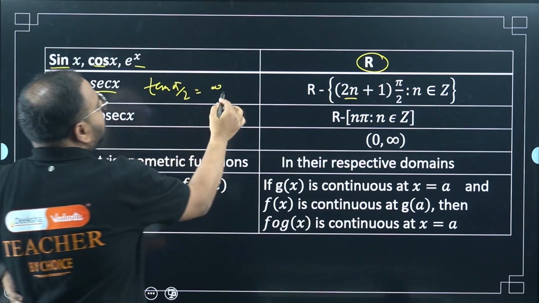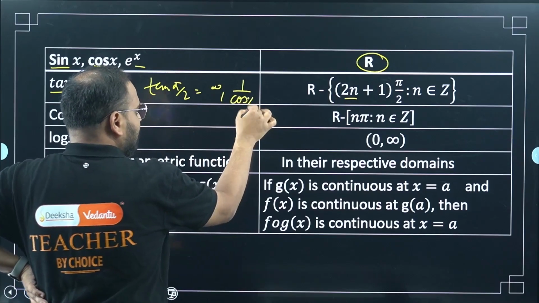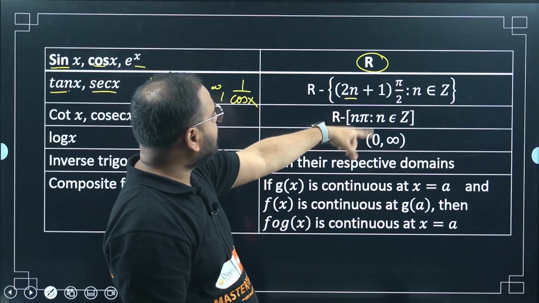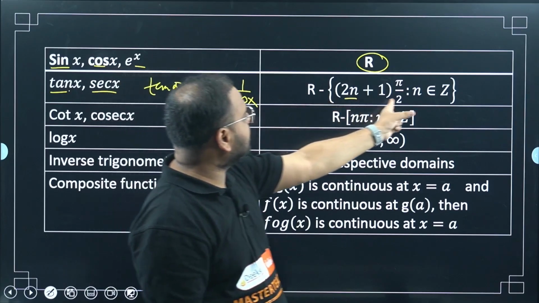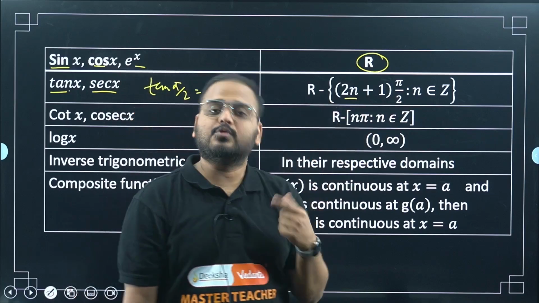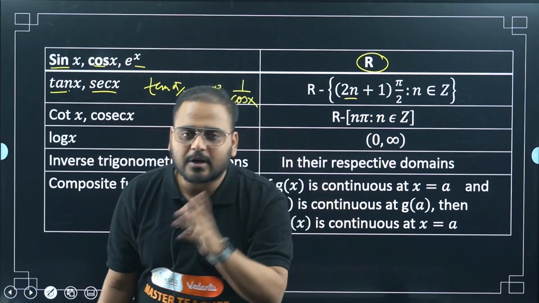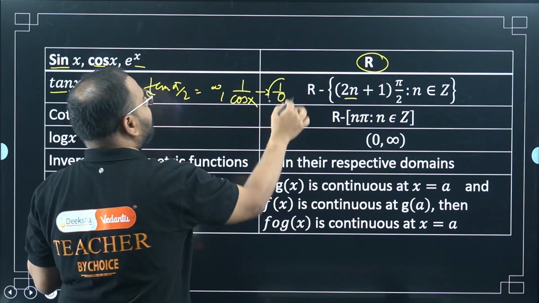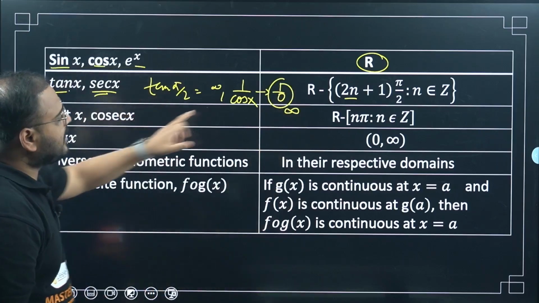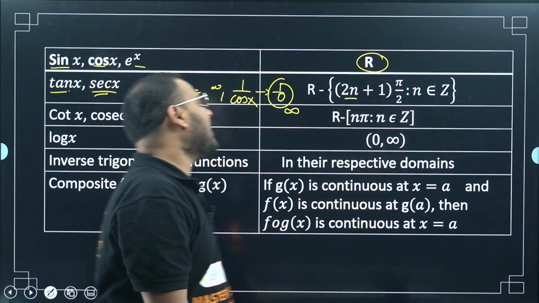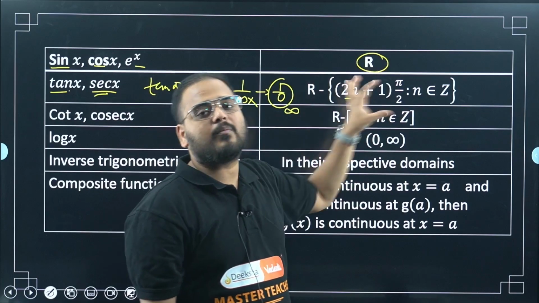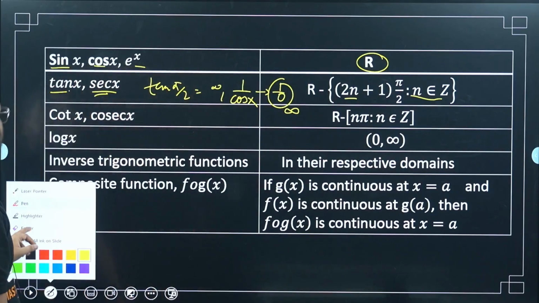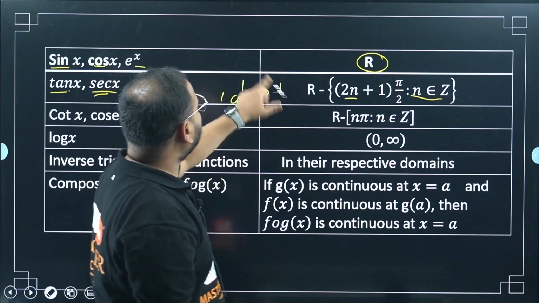Please check here. Same for sec x. What is sec x? It's 1 by cos x. Now what will happen to cos x at odd multiples? Please check here. At odd multiple, cos 90, cos 270. So cos pi by 2, cos 3 pi by 2, cos 5 pi by 2, all these will make it 1 by 0. Again approaching infinity. So sec x will also approach infinity at odd multiple of pi by 2. So for that reason, from the real number set, remove that odd multiples of pi by 2, where n is an integer. n is in Z. Please understand this. Okay, very simple definition. Not much is there.